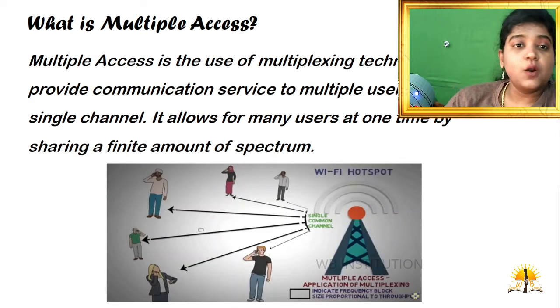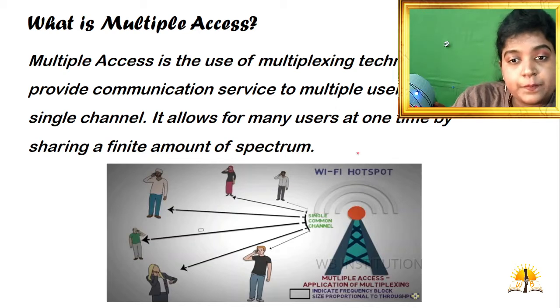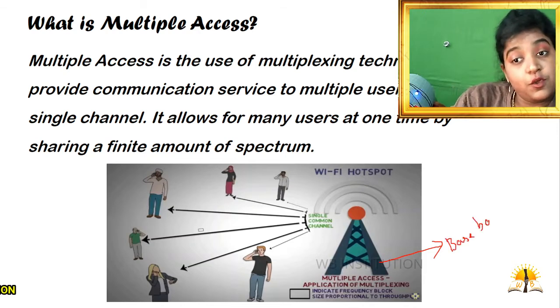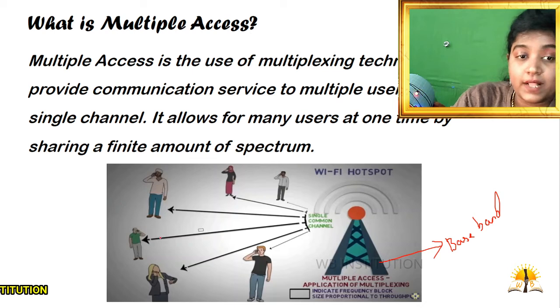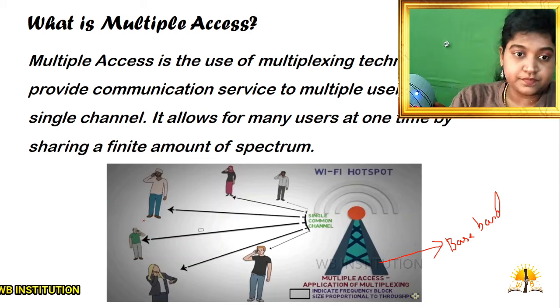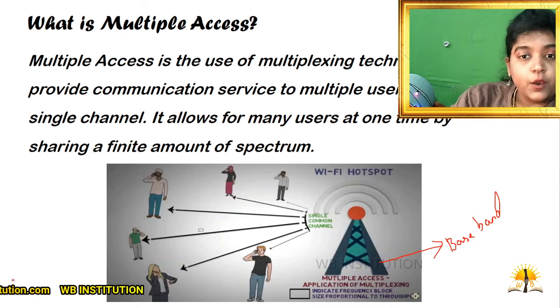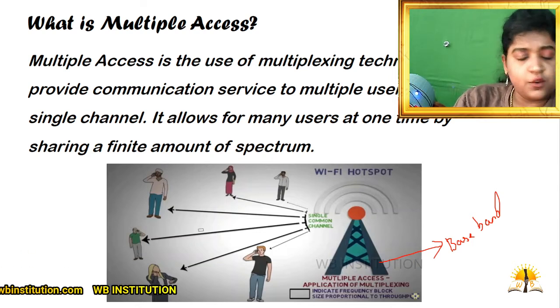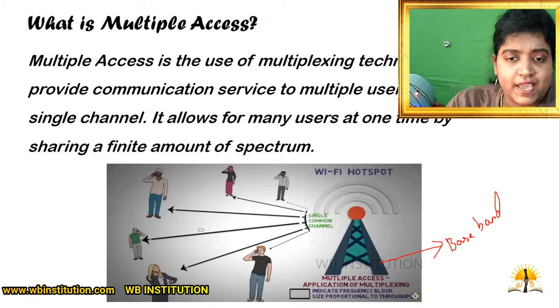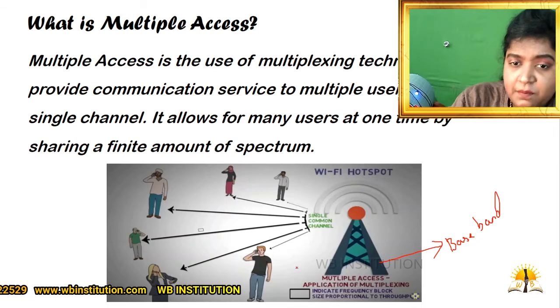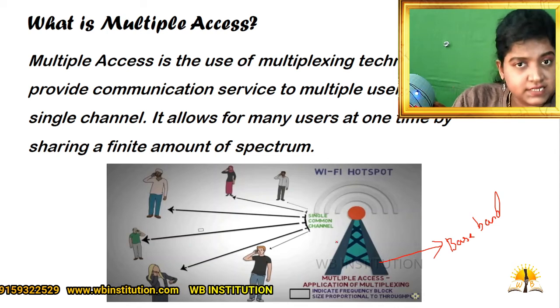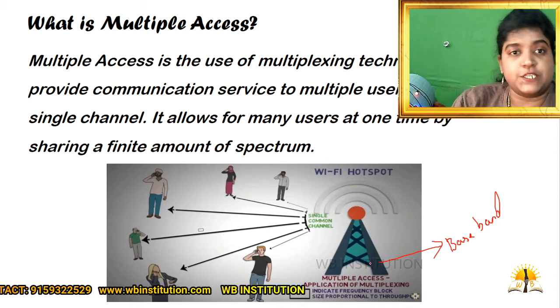Now, what is multiple access? You can see a baseband signal over here. I'm going to consider this tower as the baseband, and these different users are the mobile bands. I'm going to consider Wi-Fi as an example. From a single baseband, the signal is transmitted to multiple users.